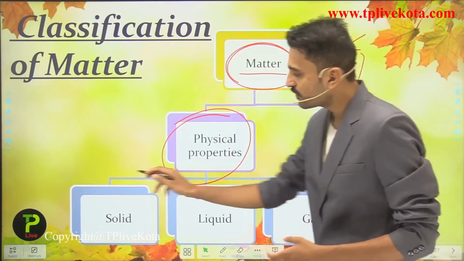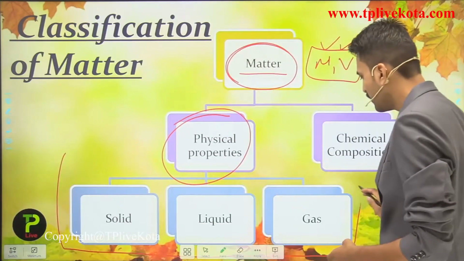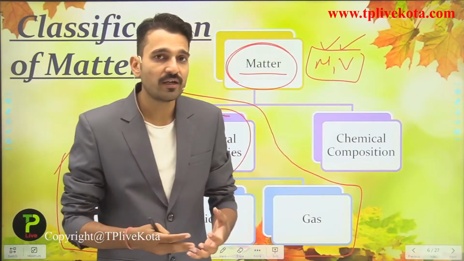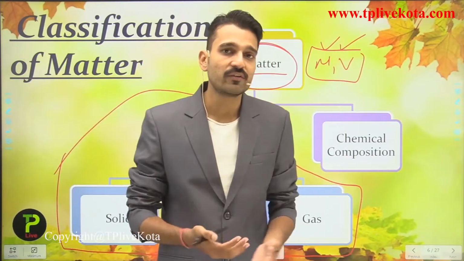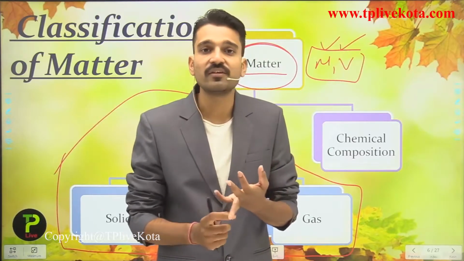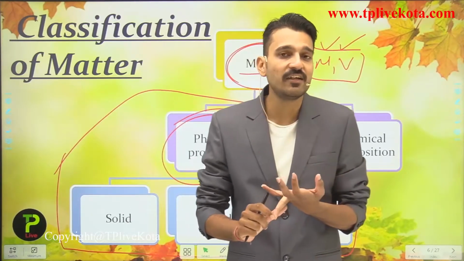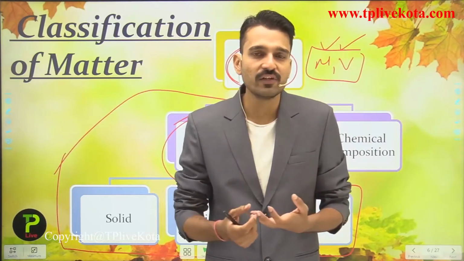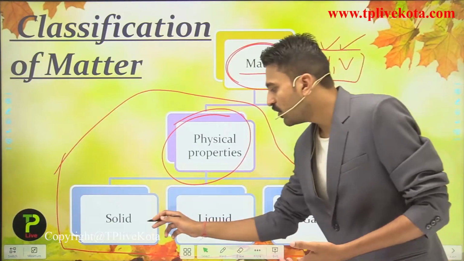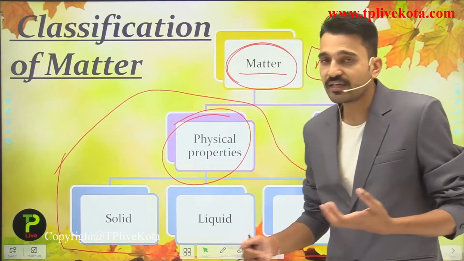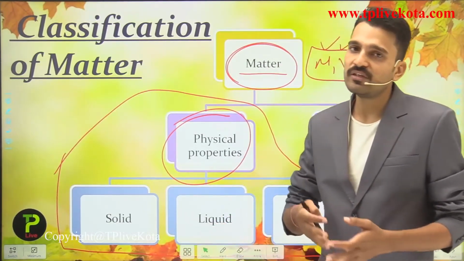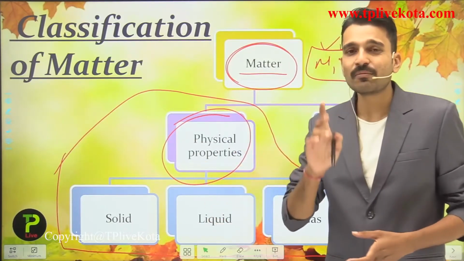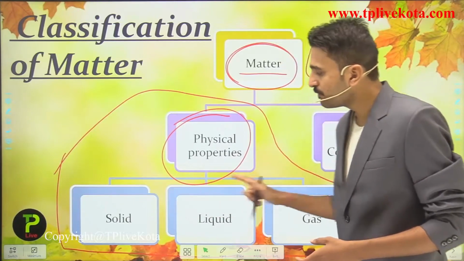This constitutes your chapter number one, that is, the physical nature of matter and its physical properties: solid, liquid and gases. These are simply the physical states of matter, and how matter interacts with each other. For example, how solid interacts with liquid, or the interconversion between these states of matter. We are going to deal with all of these things in chapter number one.